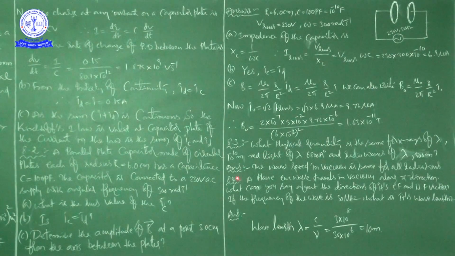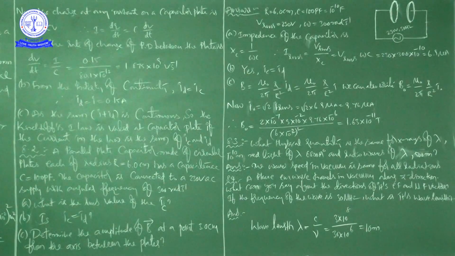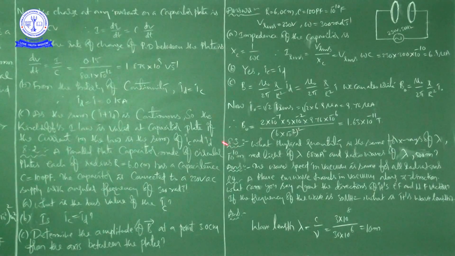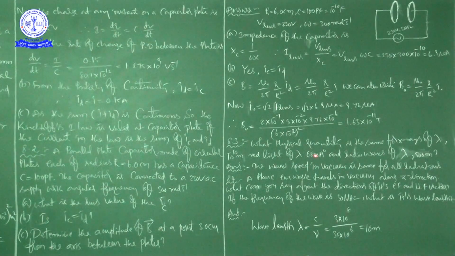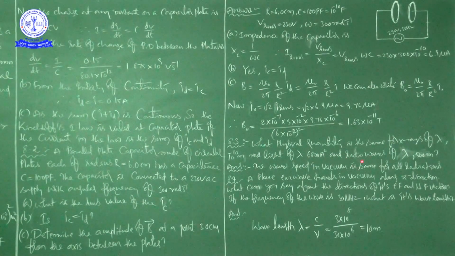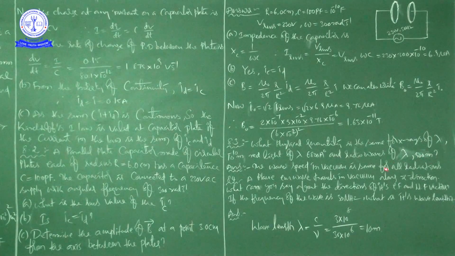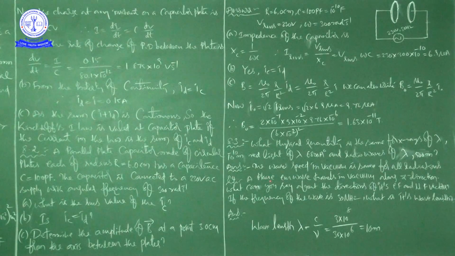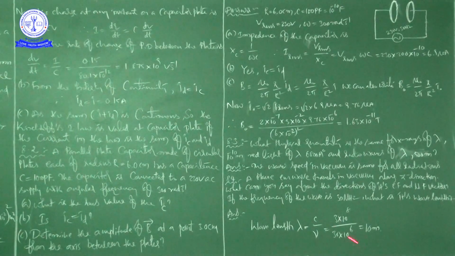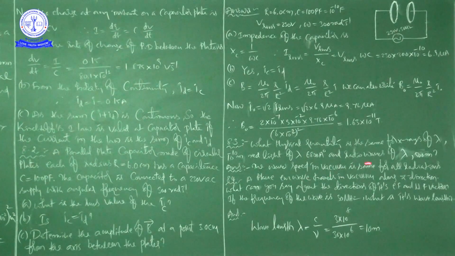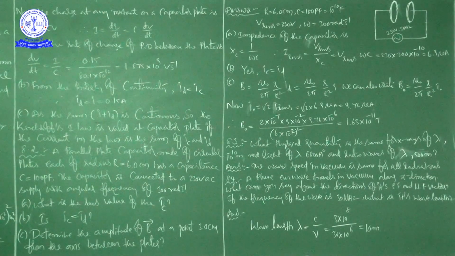Next, question number 8.3. See here. What physical quantity is the same for X-rays of wavelength 10 to the power of minus 10 meters, red light of wavelength 6800 angstrom unit, and radio waves of wavelength 500 meters? Right. So what physical quantity is the same? The answer is obviously wave speed. The wave speed in vacuum is the same for all electromagnetic radiation.